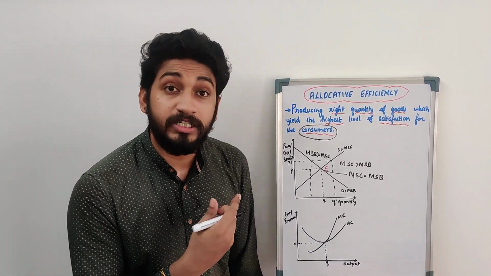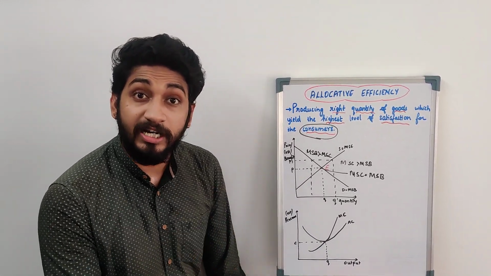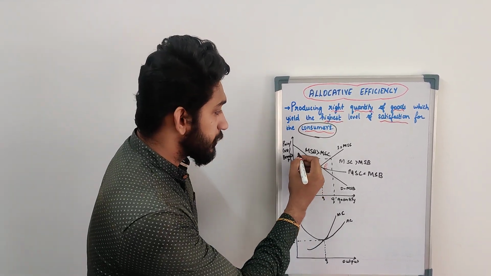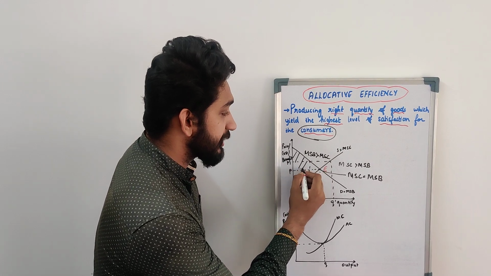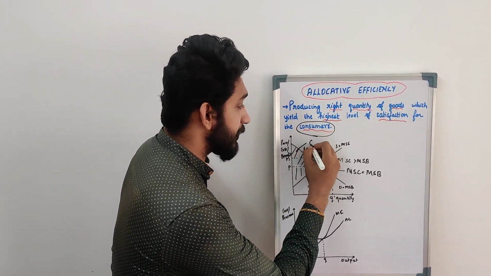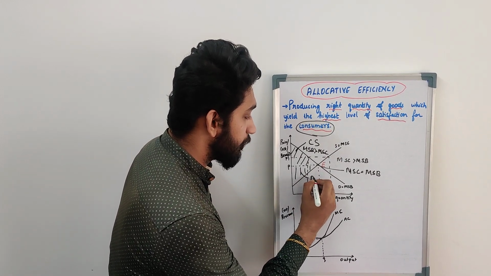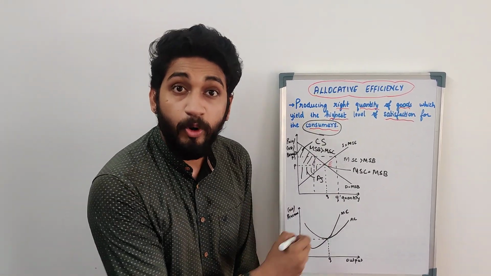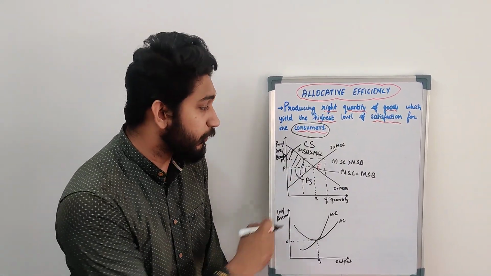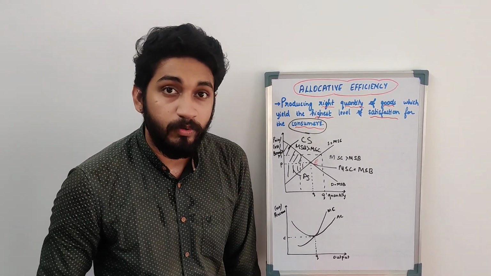We can talk in other terms also. It talks about the surplus that is enjoyed by the consumer and the producer. We know this is the consumer surplus. This is the producer surplus. The consumer surplus and the producer surplus will be of equal proportion. Both the benefits, both the surplus derived for the consumer and for the producer, will be of the equal ratio.